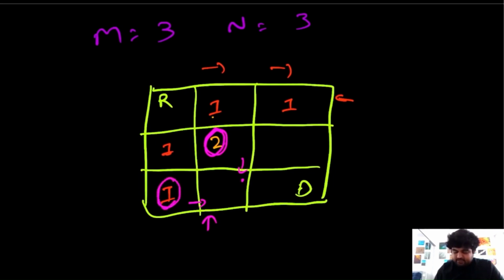Same goes over here, no matter how many possibilities we have to come to this point, once we are here, we are guaranteed that we can come to this point. So in order to reach this point, the only possible ways are this one and this one. So if we sum these two, we will find the number of unique ways we can reach this element, and in this case it would be 3.